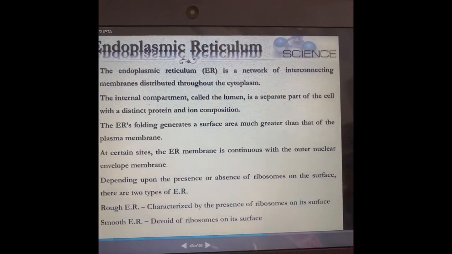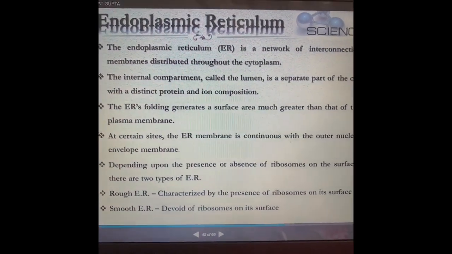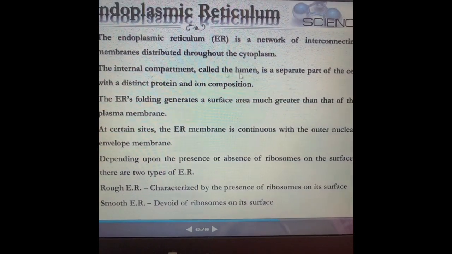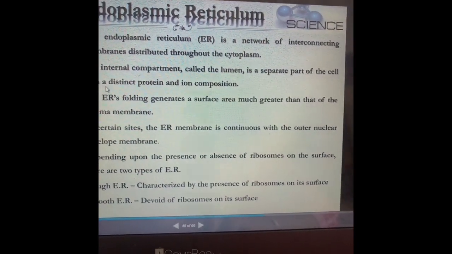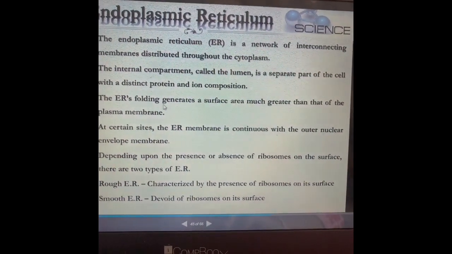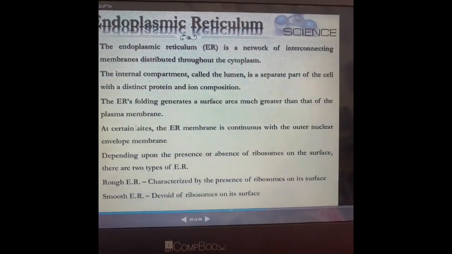To sum up, the endoplasmic reticulum is a network of interconnecting membranes distributed throughout the cytoplasm. The internal compartment called lumen is a separate part of the cell with a distinct protein and ion composition. The endoplasmic reticulum foldings generate surface area much greater than that of the plasma membrane.